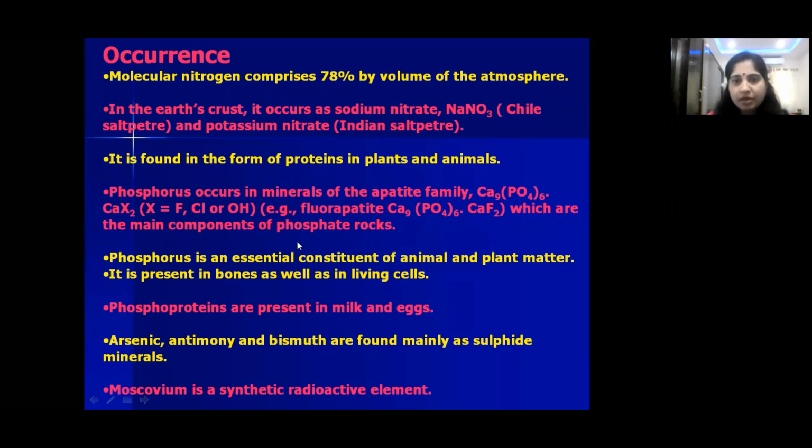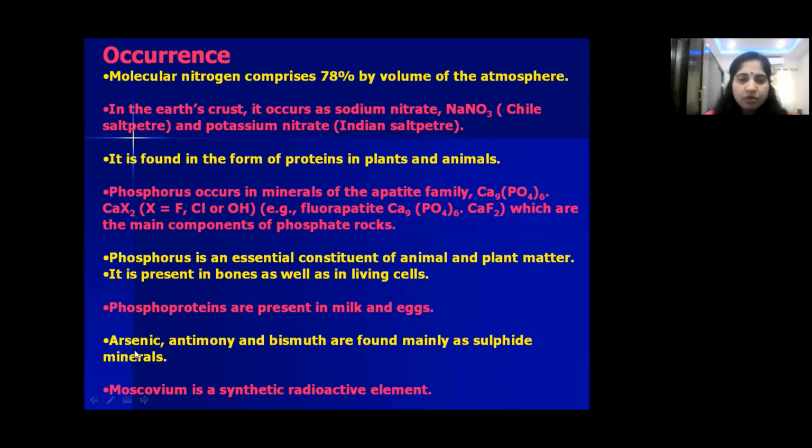Like that, in mineral form, in phosphate rocks, phosphorus occurs in the earth crust. Phosphorus is also an essential constituent of animals and plants. It is present in bones and living cells. Right, children? In milk and eggs also, phosphorus is present as phosphoproteins. Nitrogen is present in plants and animals in the form of proteins, and phosphoproteins consist of phosphorus. Is that clear, children?